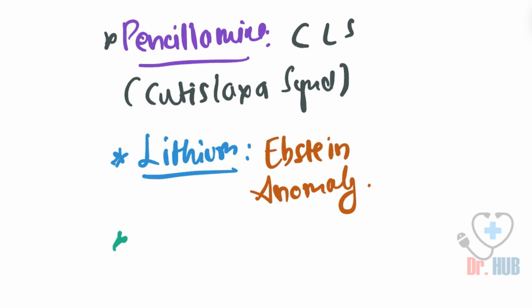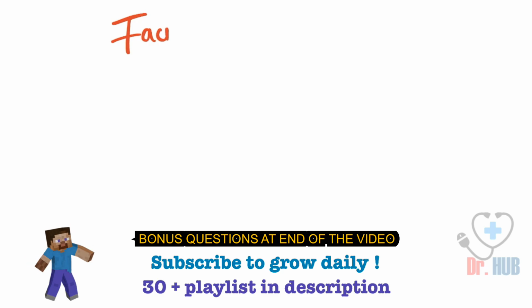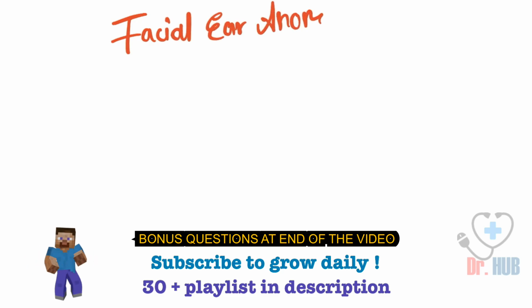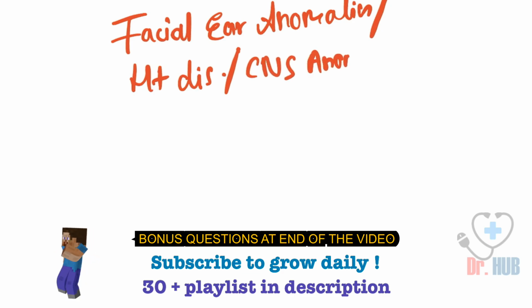Now moving ahead, we look at isotretinoin. If you see isotretinoin, it results in facial ear anomalies, as well as heart diseases and CNS anomalies.